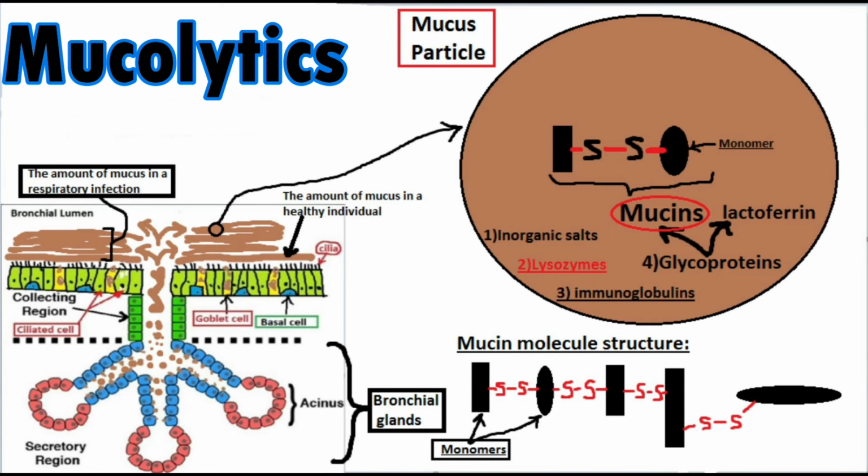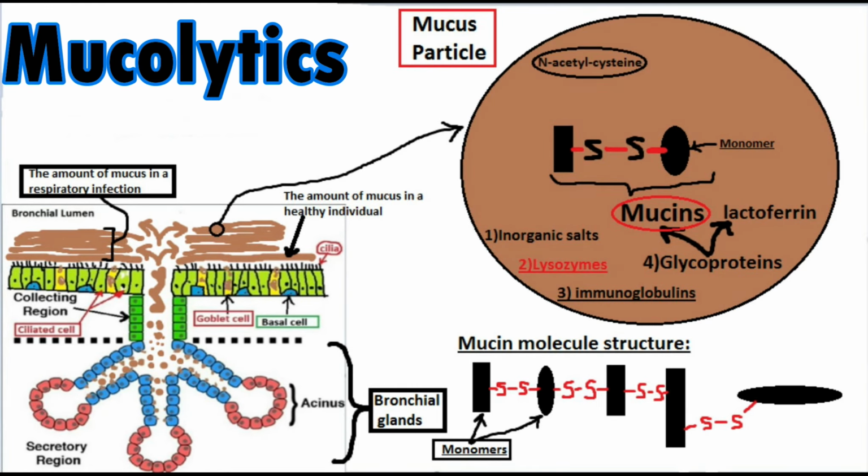Finally, we can get to the mechanism of action. Mucolytic agents such as N-acetylcysteine are absorbed in the bloodstream, then secreted in the mucus by the bronchial glands. So here you can see N-acetylcysteine in the mucus. Mucolytics such as N-acetylcysteine and carbocysteine are thiols with a free sulfhydryl group. Here you can see the sulfhydryl group. They break disulfide bonds between mucin monomers and between gel-forming mucins, thus reducing mucus viscosity. Here you can see how the mucin molecule gets torn apart and those two monomers are separated from each other.